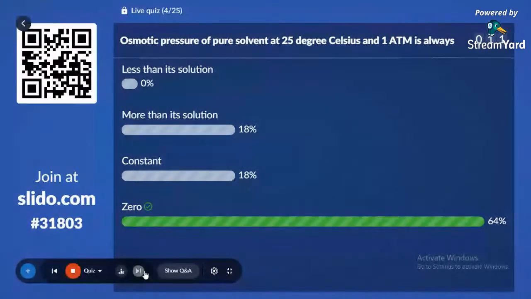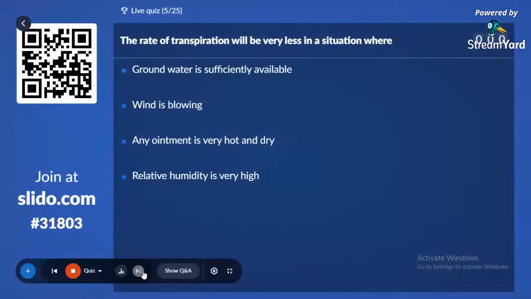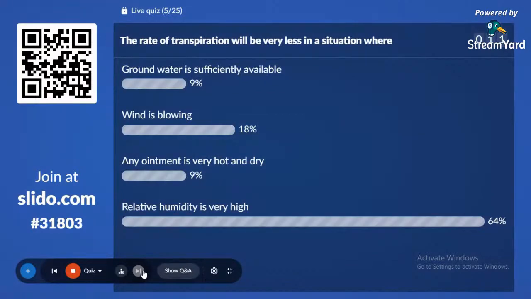Next, fifth question, after which the first leaderboard appears. The rate of transpiration will be very less in a situation where option A, groundwater is sufficiently available, option B, wind is blowing, option C, environment is very hot or dry, option D, relative humidity is very high. 64% said relative humidity is high.